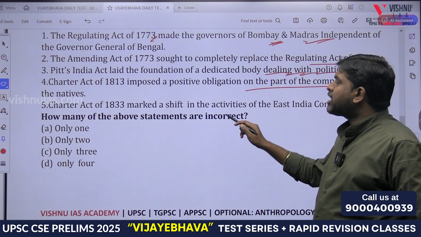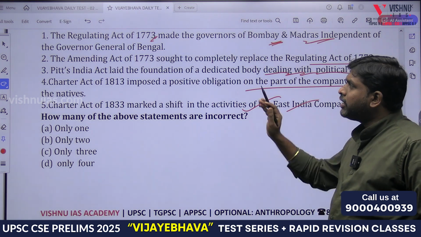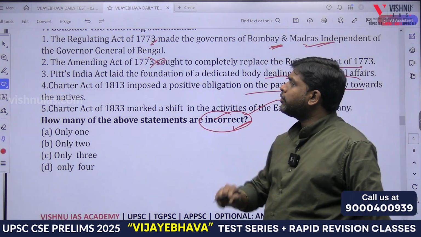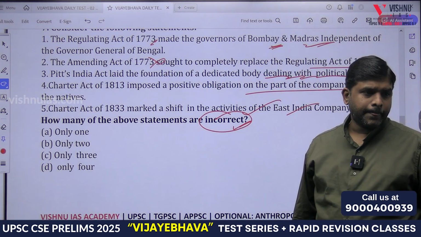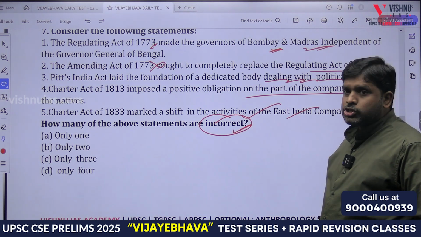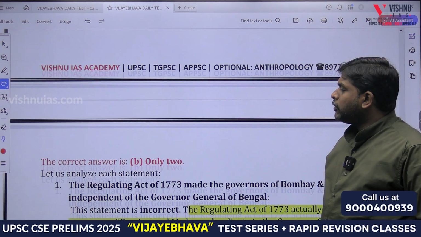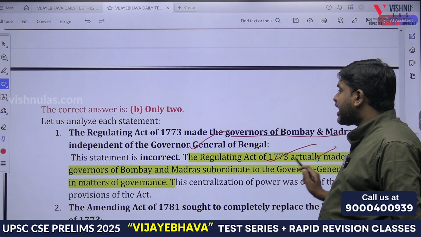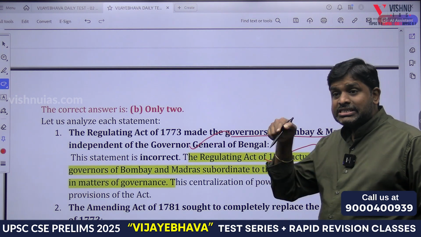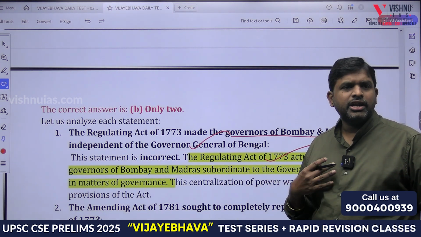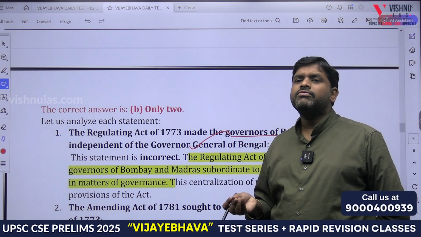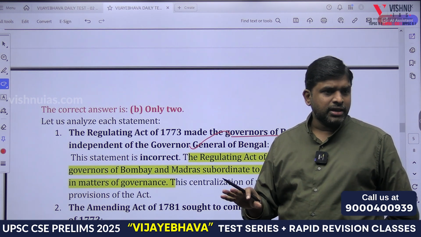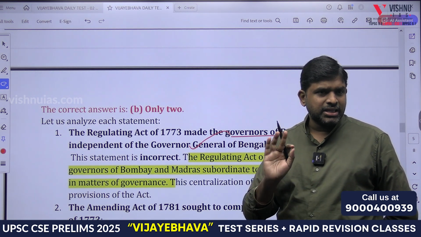Charter Act of 1833 marked a shift in the activities of East India Company. So how many of the statements are incorrect? First you tell me, this is incorrect. Yes or no? Second, next. The Regulating Act made the governors of Bombay and Madras independent of Governor General. The Regulating Act actually made the governors of Bombay and Madras subordinate, not independent. Common sense will also tell that if they are made independent, then there is no power for the Governor General of Bengal. So he will be having more power when compared to Bombay and Madras.